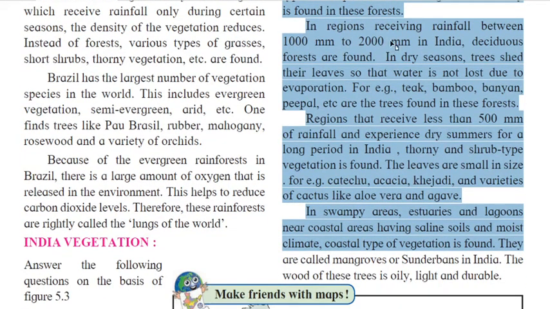In regions receiving rainfall between 1000 mm to 2000 mm in India, deciduous forests are found.